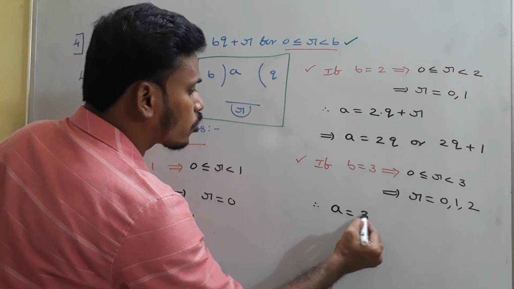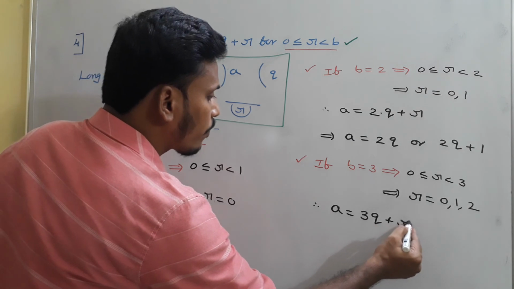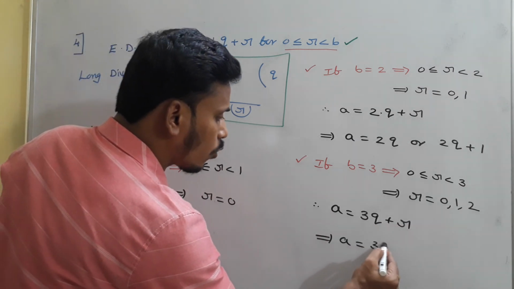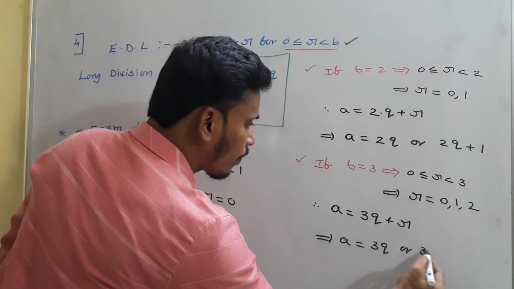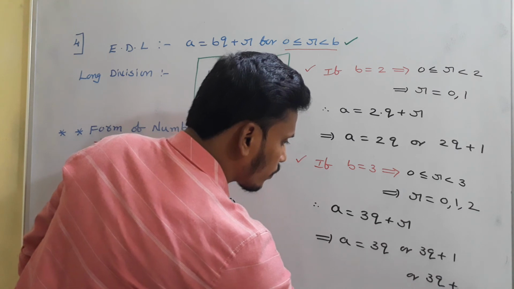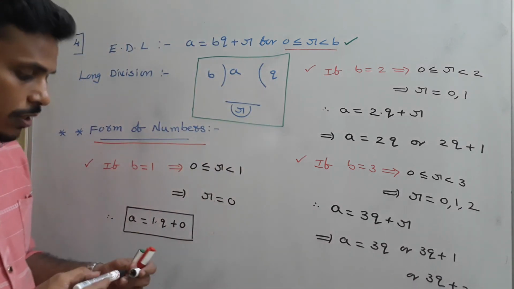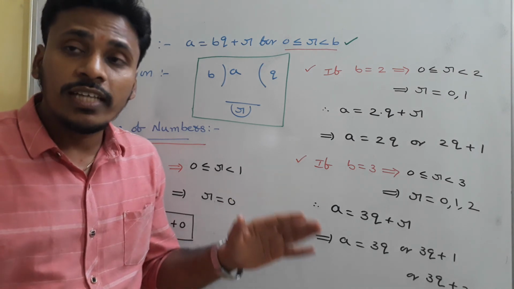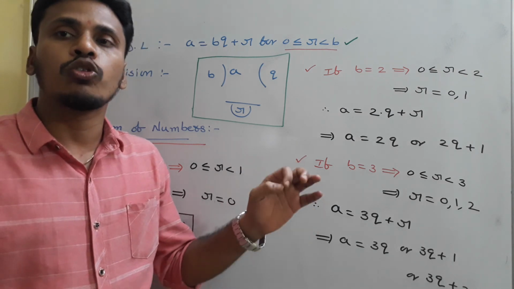Therefore a = 3q + r, and that r is either 0 or 1 or 2. So a = 3q or 3q + 1 or 3q + 2. These are considered as forms of a, representations of a with respect to 3.